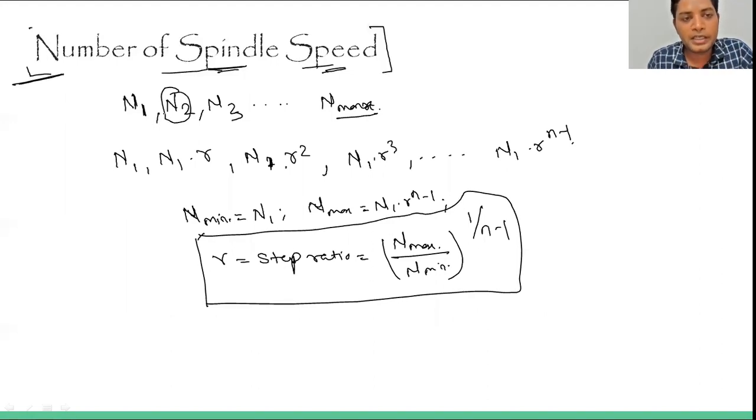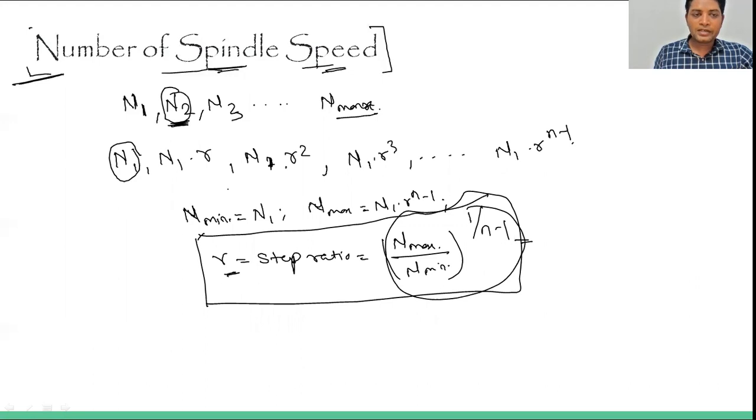Basically why we are calculating this value is that sometimes the minimum value of rpm is given to you, and the step ratio is given to you, that is maximum by minimum, and this overall value will obviously be greater than 1. So if this value is given to you, then they may ask you to get the value of rpm of the third gear or second gear or final gear, the maximum rotational speed. So for that we can use this concept, okay.